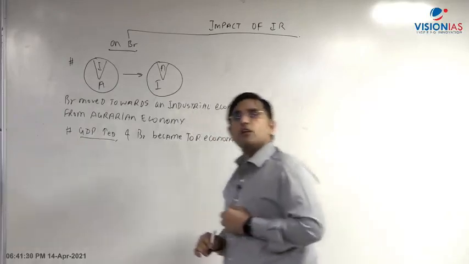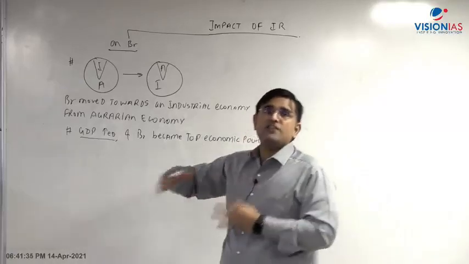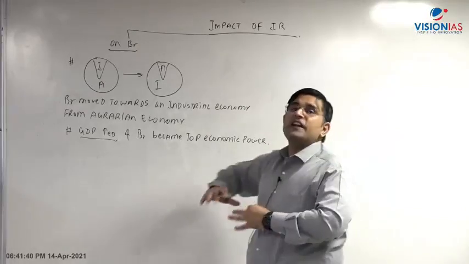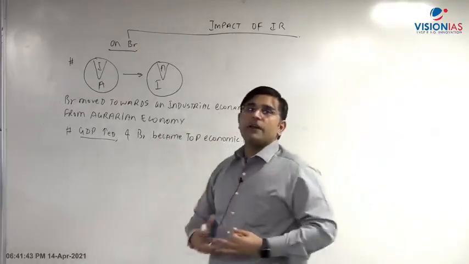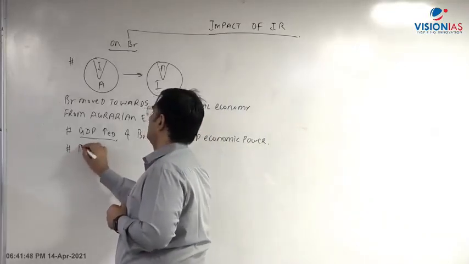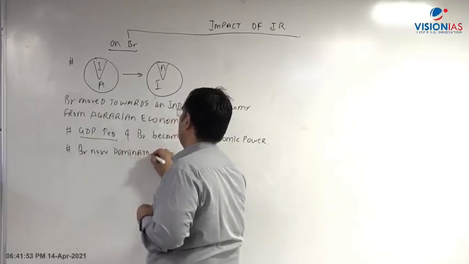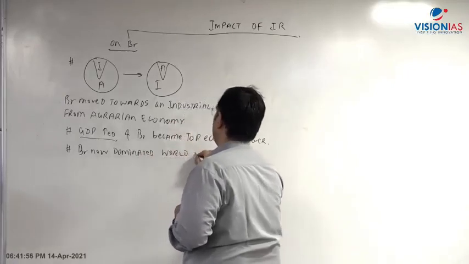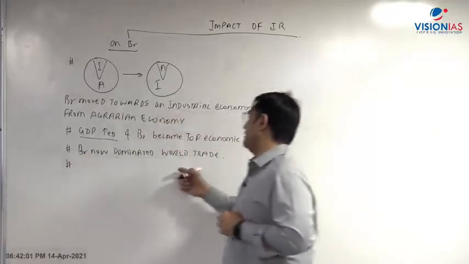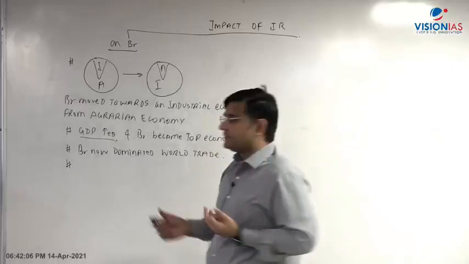Right, and the top economic power will usually be the top military power as well, right, because you need good economics for good military. So therefore Britain became a top economic power and it started dominating the world trade, plus it also developed as a top geopolitical power. Obviously, when your domination of the world trade is happening, what is happening? Now British exports are increasing.